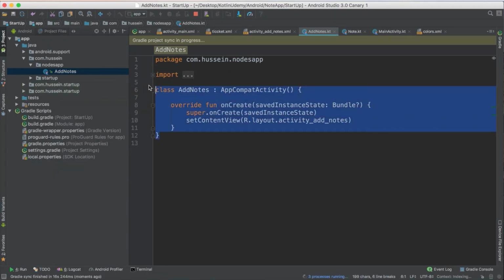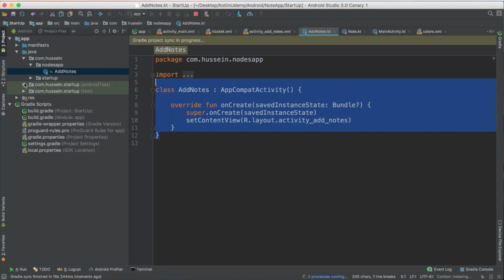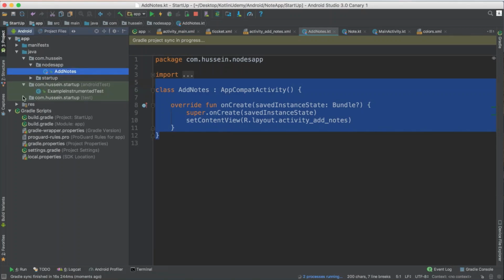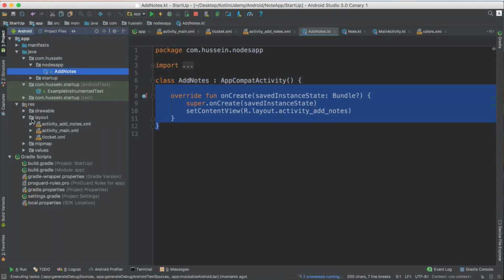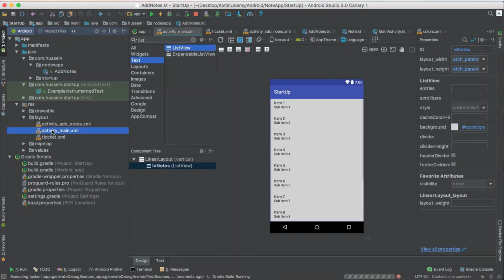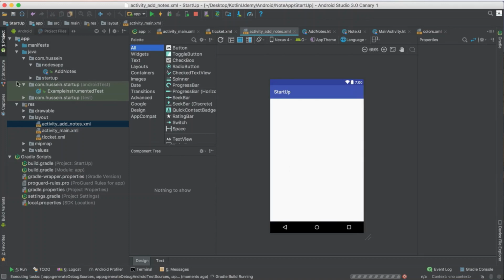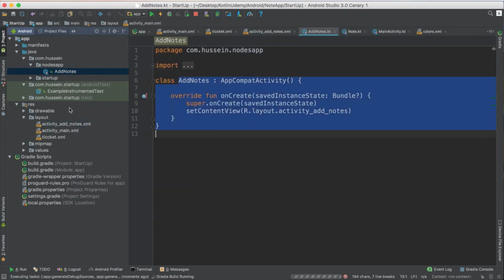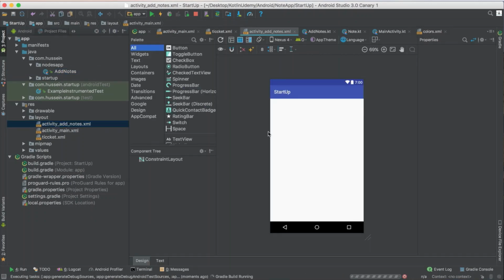So yes, I have this layout, and what I want to do is use this layout for adding new nodes, and this is my layout. So this is my new layout, and this is the code behind that manages that layout. So what I want to do is design this layout to be able to add nodes inside it.